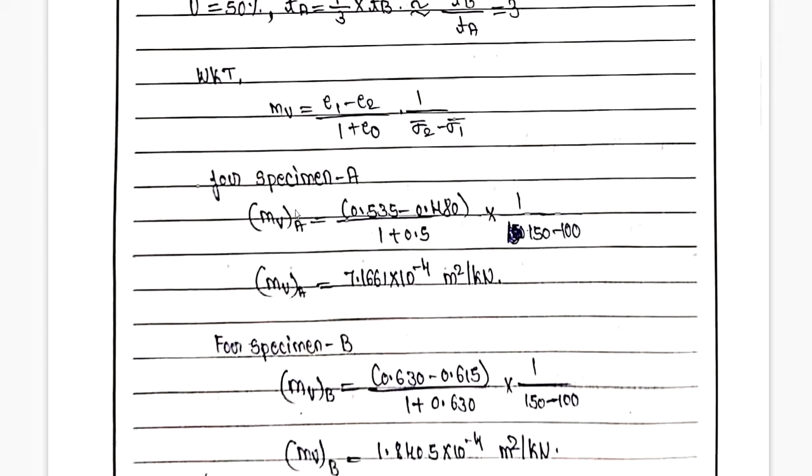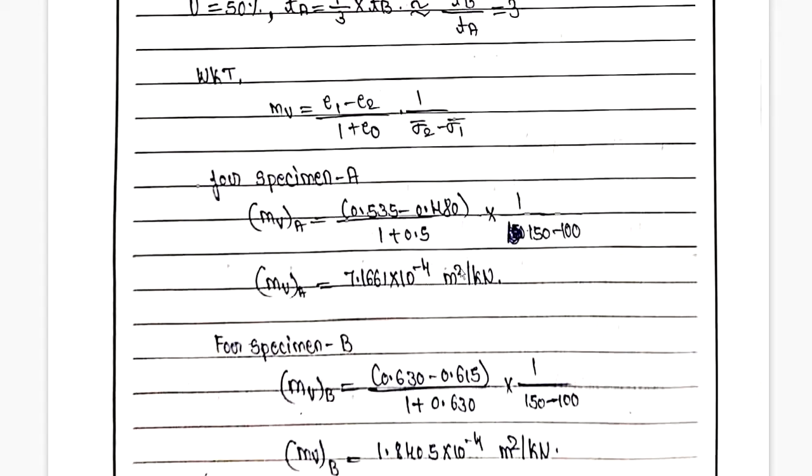For specimen A, mv can be calculated like this: 0.535 minus 0.480 divided by 1 plus 0.5, into 1 divided by 150 minus 100. This gives us 7.166 into 10 to the power minus 4 meter square per kilonewton.